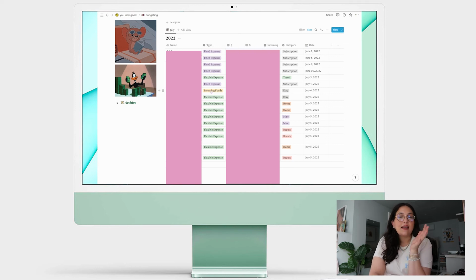The one thing I will say, again, I am not a pro at Notion. I don't know how many things work. Something that I do want to look into is how to have a separate table that has a running balance for the month, and every time you spend something it deducts it from that. I don't really know how to do that yet. I haven't looked into it, I just haven't had time, but I think it would be really helpful for me. But right now this is how I'm tracking it.